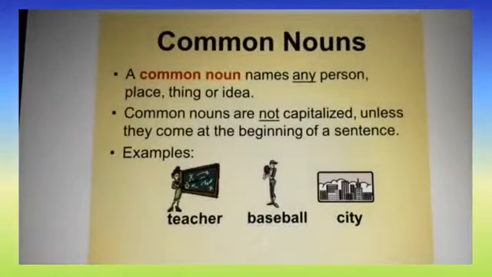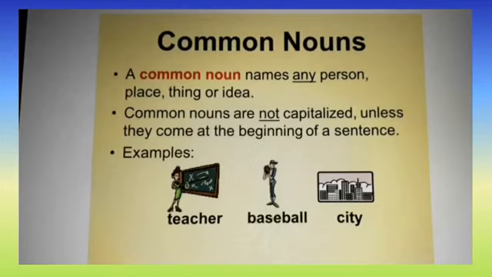The next type we are going to see is common noun. A common noun names any person, place, thing or idea. Common nouns are not capitalized. Careful children, common nouns are not capitalized unless they come at the beginning of a sentence. So, a common noun names any person, place, thing or idea, and is not capitalized unless it comes at the beginning of a sentence.